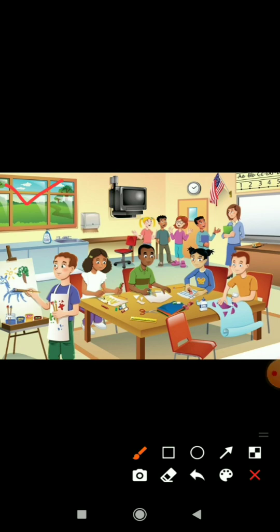The picture is looking like of an activity class. It can be an activity class of a school or of a private institute also. You can see that all the kids are doing different kinds of activities. Someone is doing craft work, someone is doing drawing, and some students are talking to each other. So about this picture only we will describe. So let's get started.